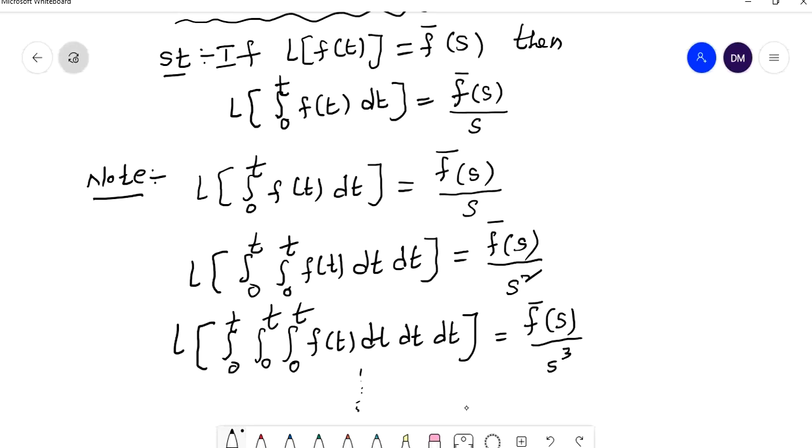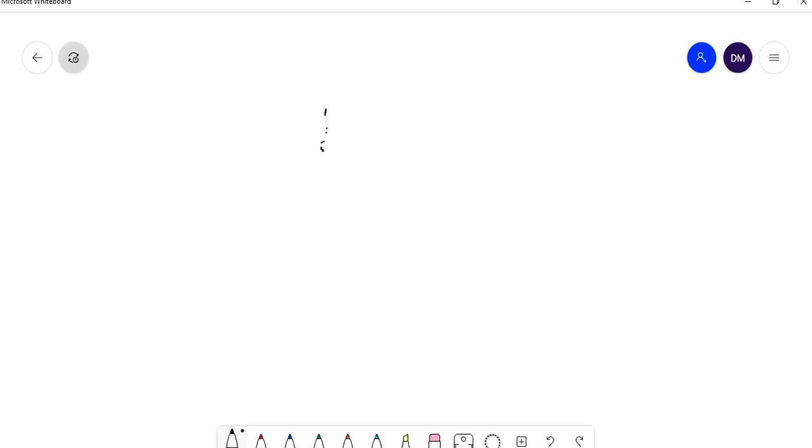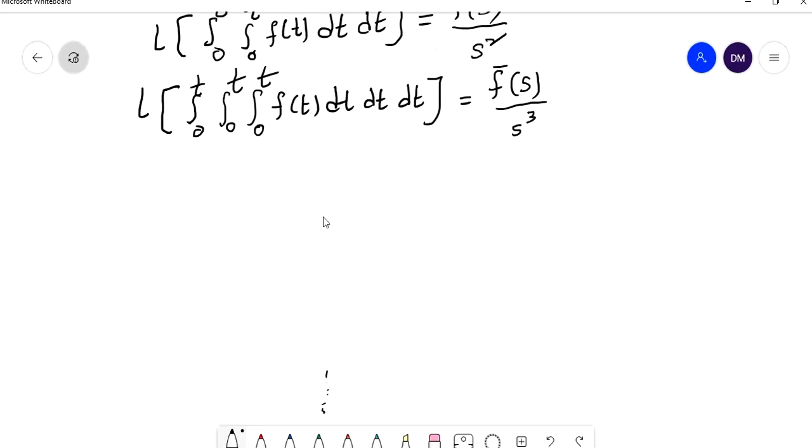Now we have to see the problems on the Laplace transform of integrals. So what are the problems on Laplace transform of integrals? We have to discuss these problems. So what is the first problem?